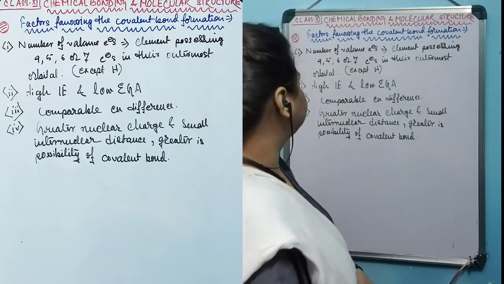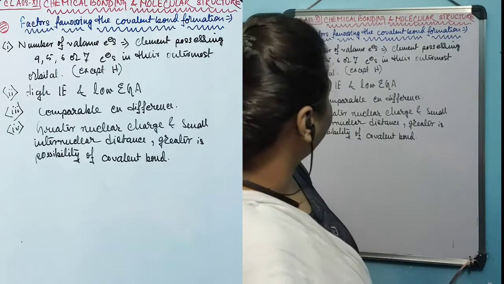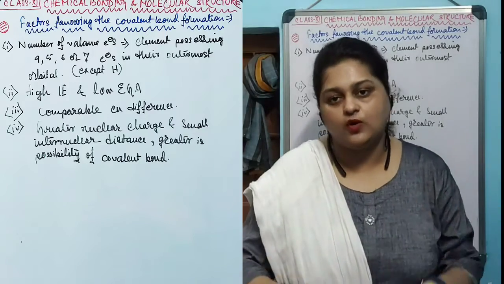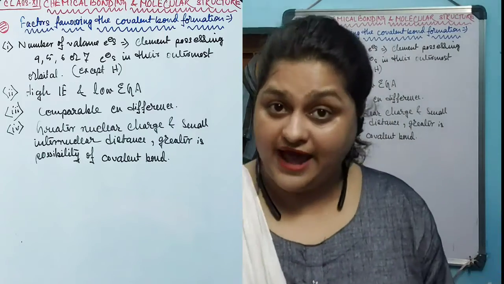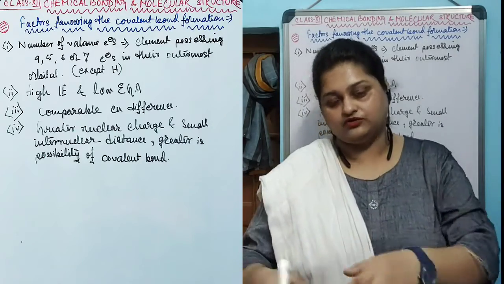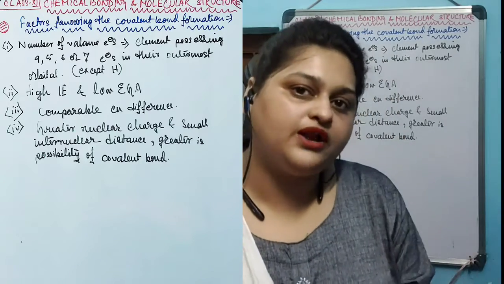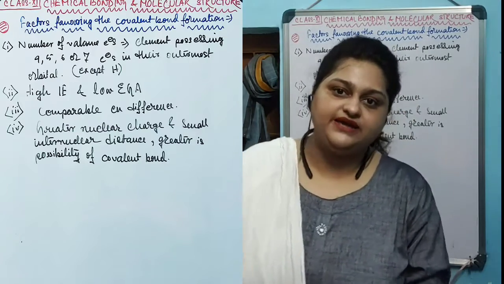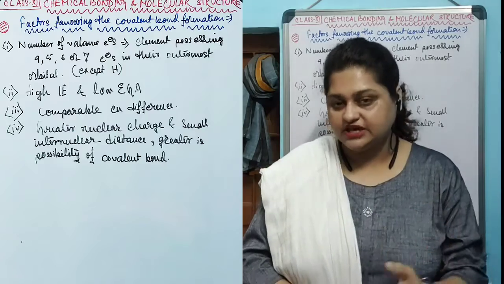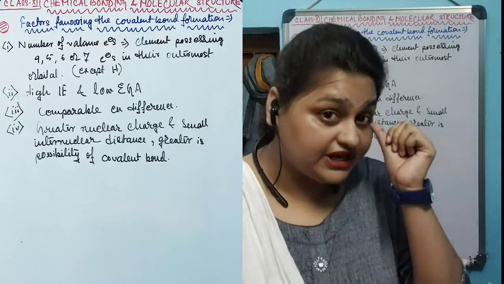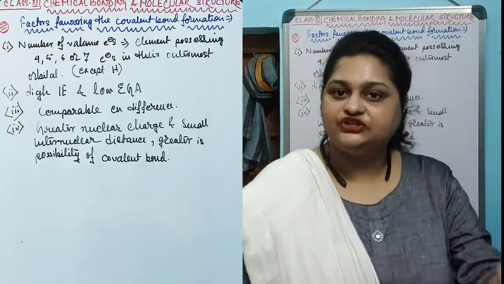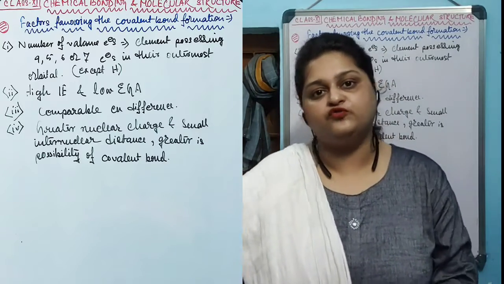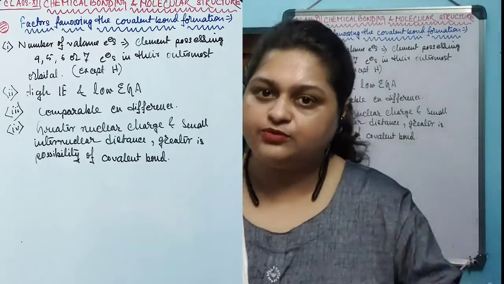The second one is high ionization enthalpy and low electron gain enthalpy. Ionization energy is the energy required to ionize an atom of an element to produce the cation of that element by losing one electron. If high ionization energy is possessed by an element, it is not easy for the element to lose the electron, so that element will rather share the electron to create a bond. That is, it will participate in covalent bond formation rather than ionic bond formation.